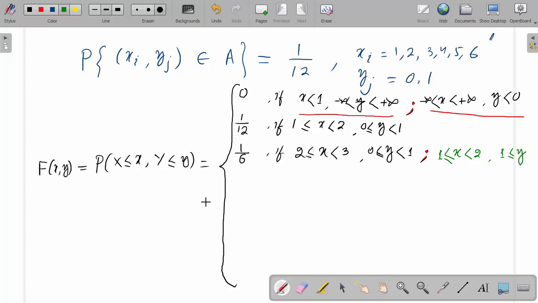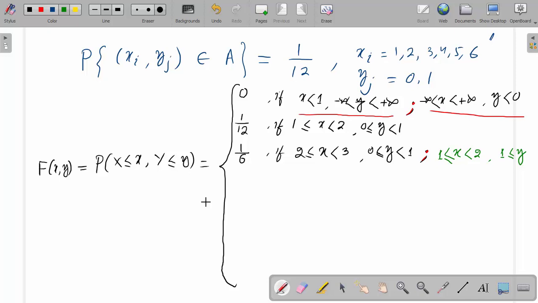If for y we take two values 0 and 1, with x the same, 1, then the pairs become (1,0) and (1,1). So (1,0) has probability 1/12 and (1,1) has probability 1/12. So this is 1/6.